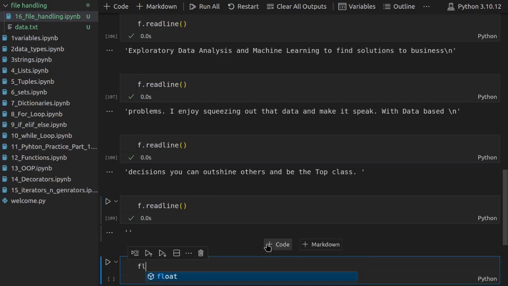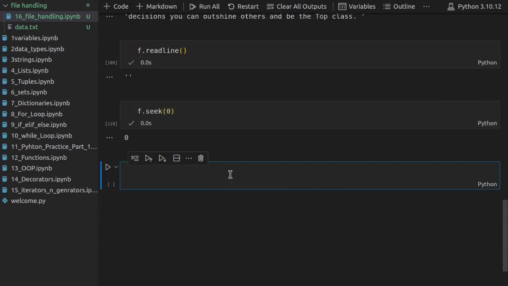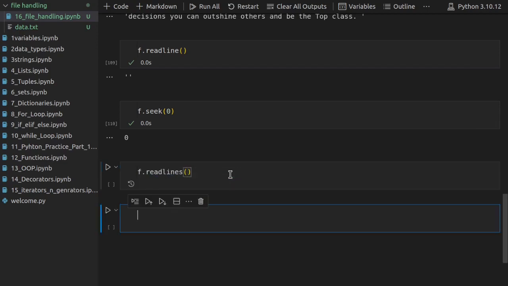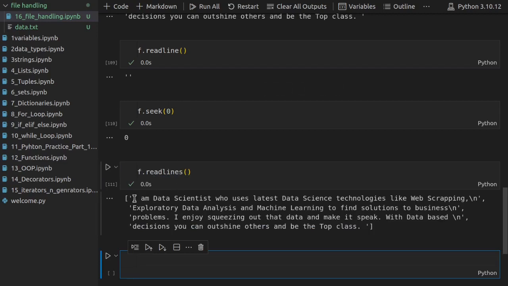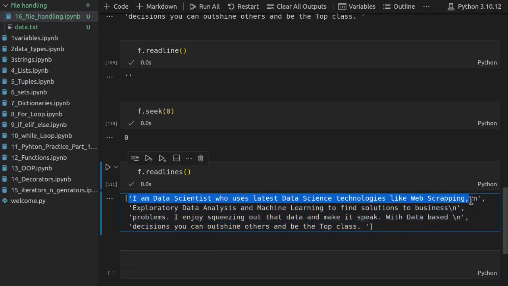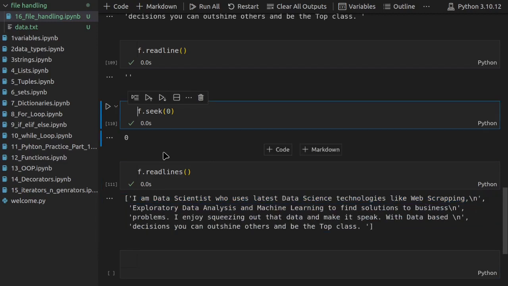Right now let us move our cursor to the beginning. So yep, our cursor is at the beginning, and now let me show you one more reading method, that is readlines. Let me show you what happens when we use this method. So readlines gives you all the lines as strings, as the elements of one list. As you can see here, all of my data is inside a list, divided based on line, and each line is a single string. We have seen all three methods related to the reading operation.